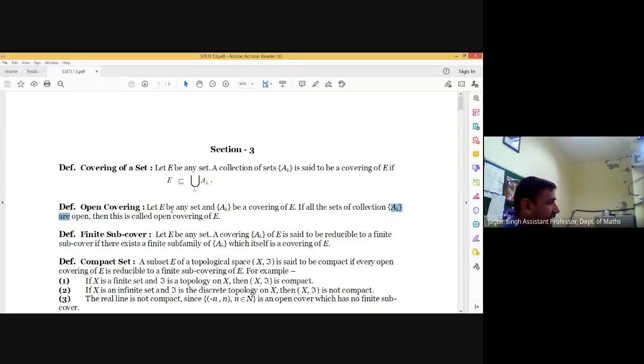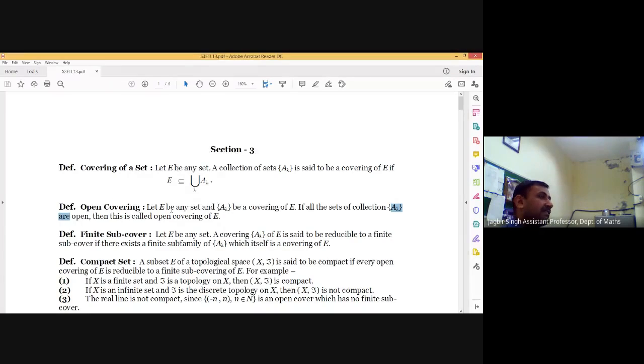And then finite subcover: if some covering is given, and out of that collection we have some finite number of sets such that the collection of those finite sets also becomes a covering of the given set, meaning the given family has a finite subfamily which is also a covering of E.